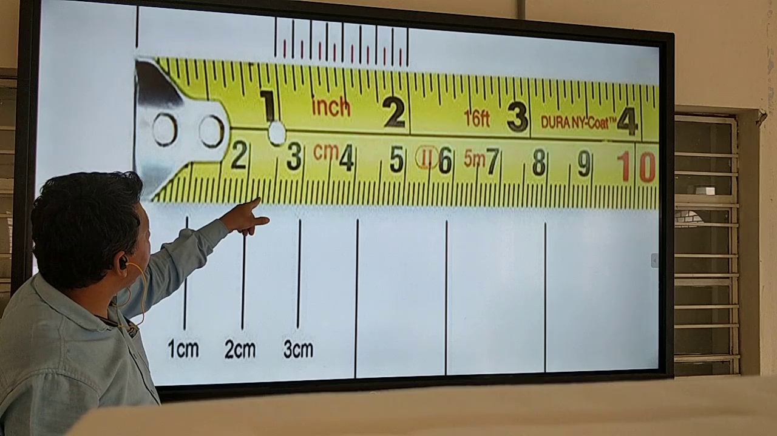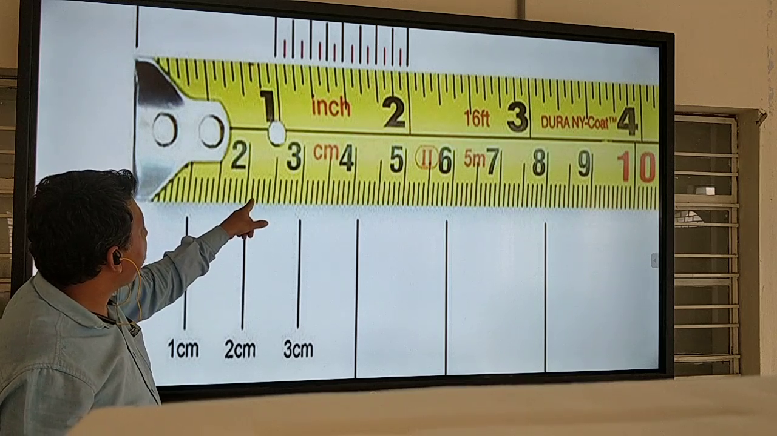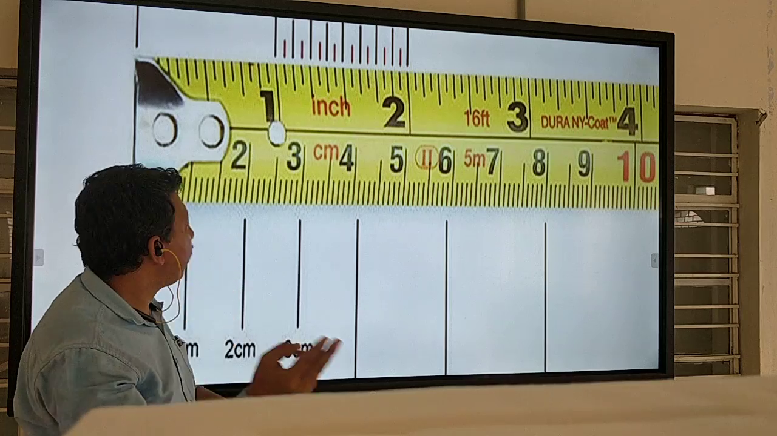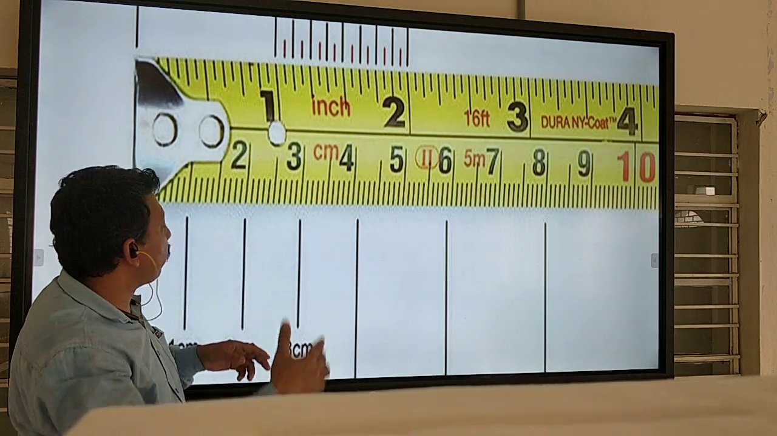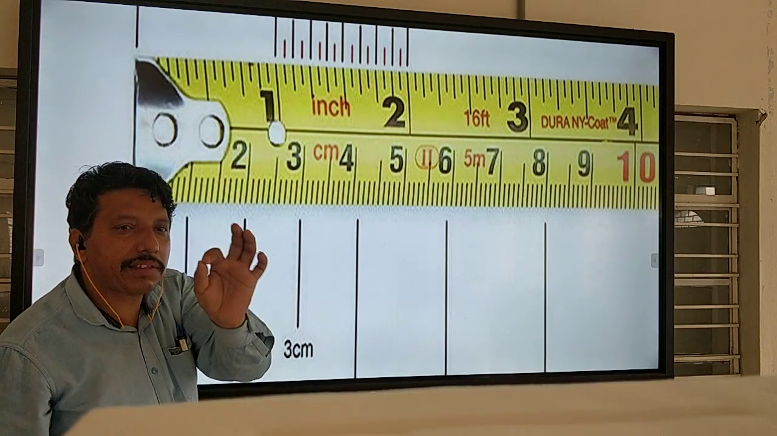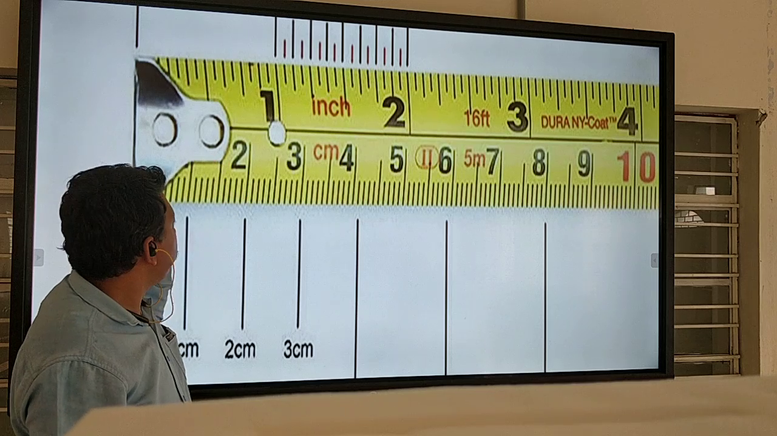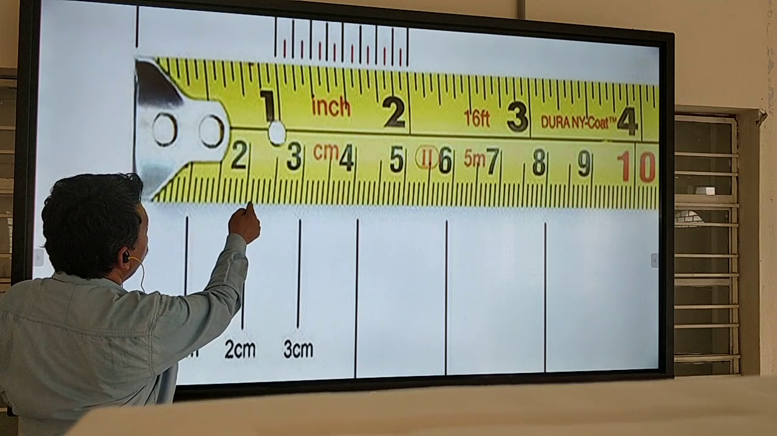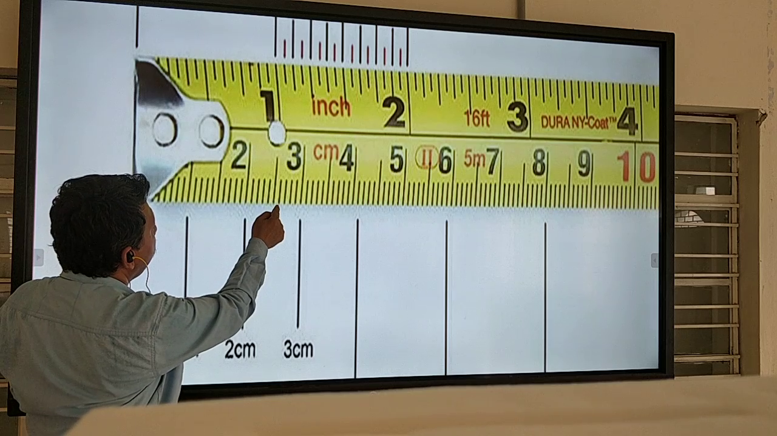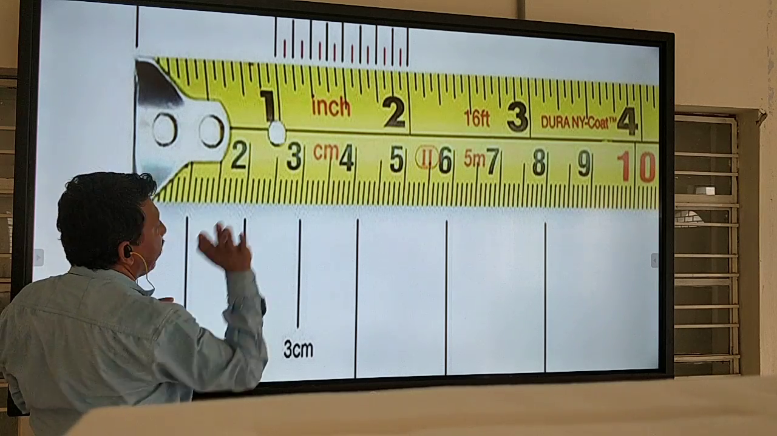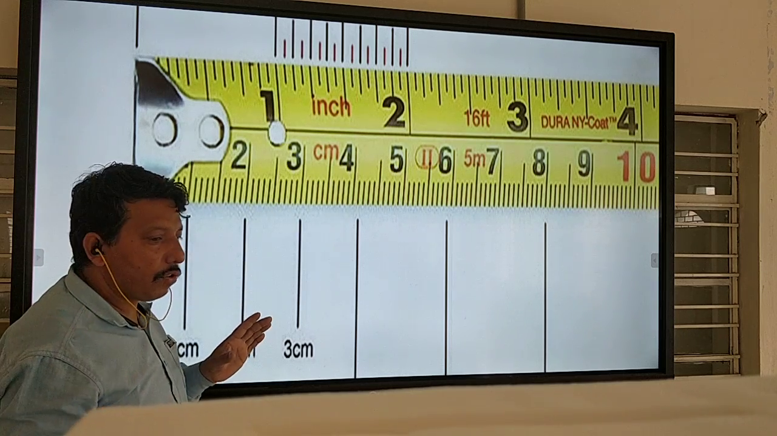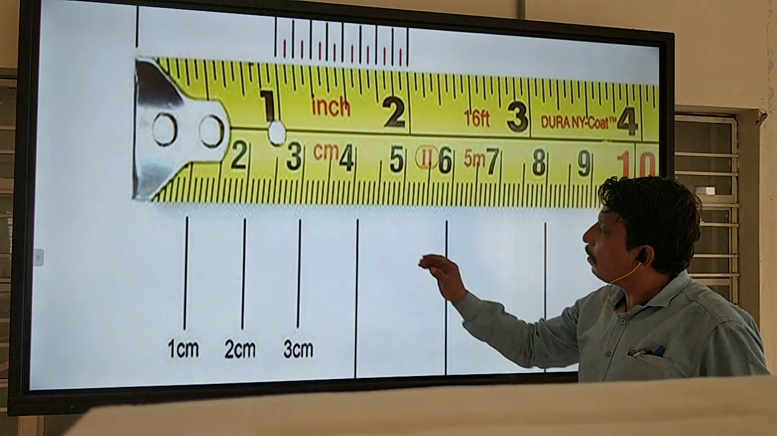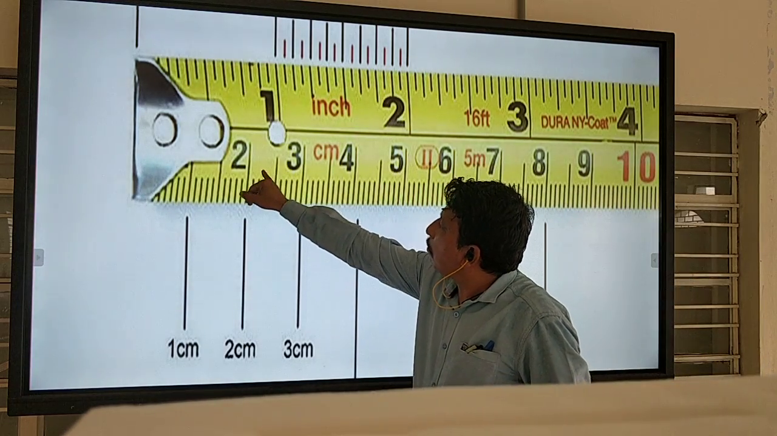You count the marks. One mark is 1 mm, another mark is 2 mm, the next mark is 3 mm, like that. So 1 centimeter has 10 mm. This is 2 and 3. Between them, how many marks are there? 1, 2, 3, 4, 5, 6, 7, 8, 9, 10. Total 10. So you can measure like that. So this is 10 mm or 1 centimeter.